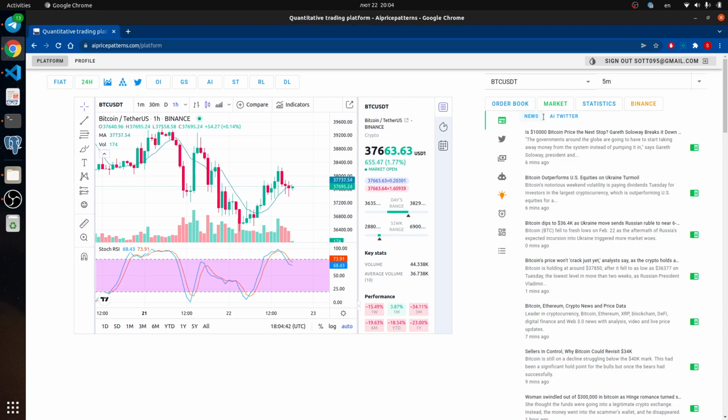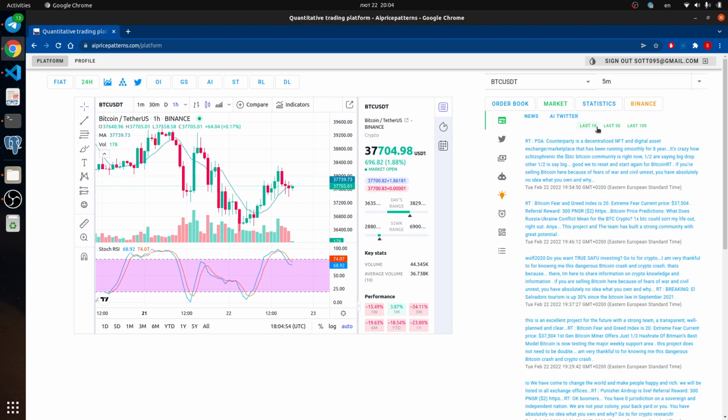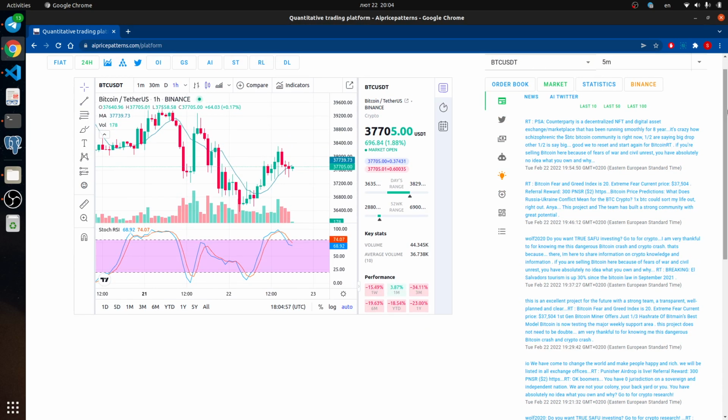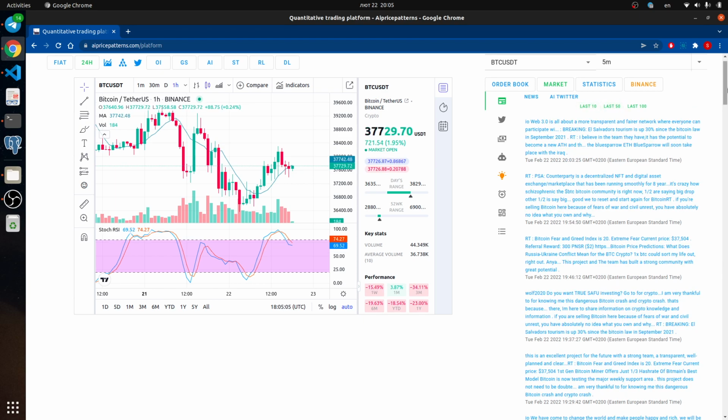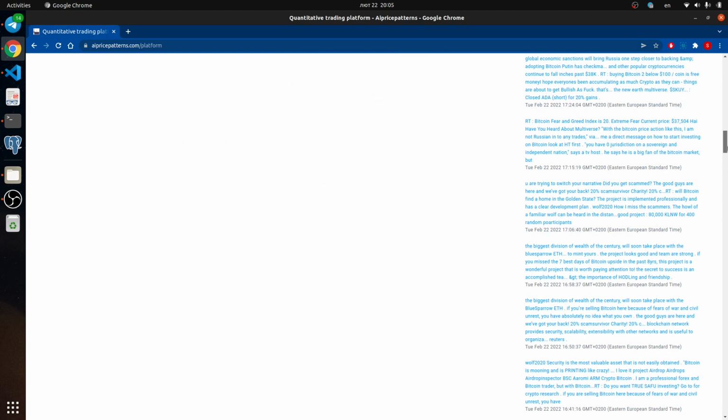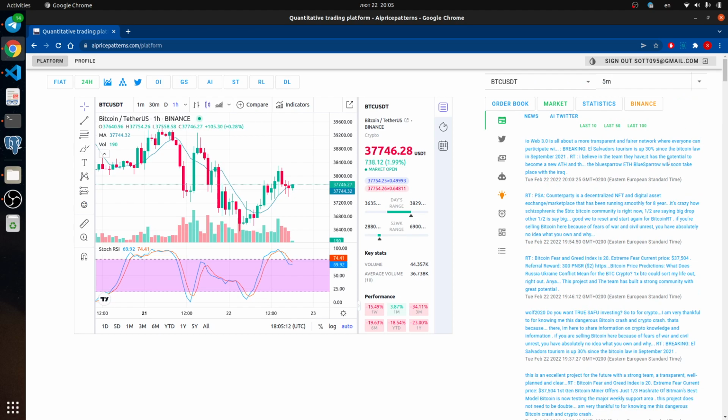You see we have news and Twitter. In this case we have news from Google. This is the top news about Bitcoin, and this is Twitter news, and this is a summarization of the tweets. We could get the last 10 tweets, or last 50 tweets, or last 100 tweets, depending on the situation, and we could analyze what the main news from social media is, and it's very important.